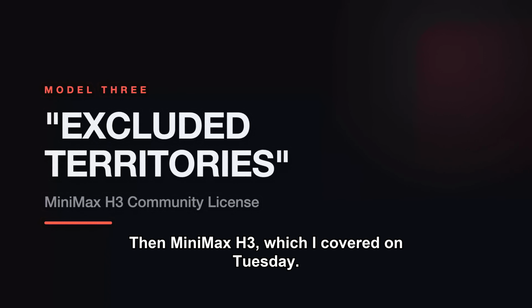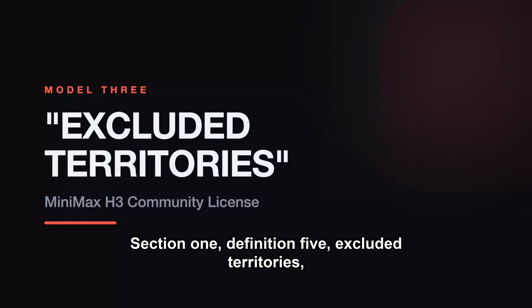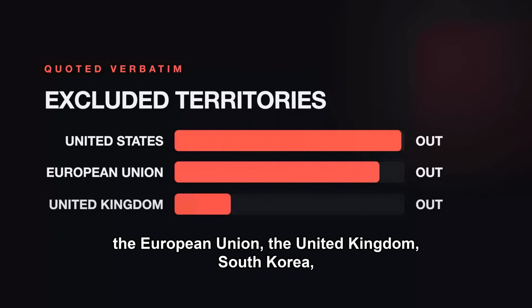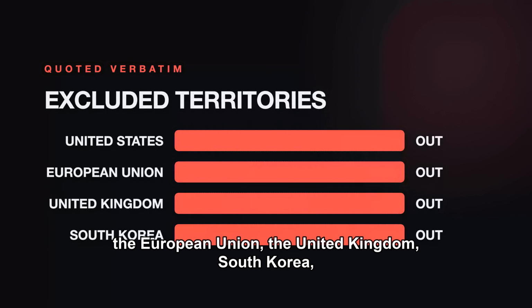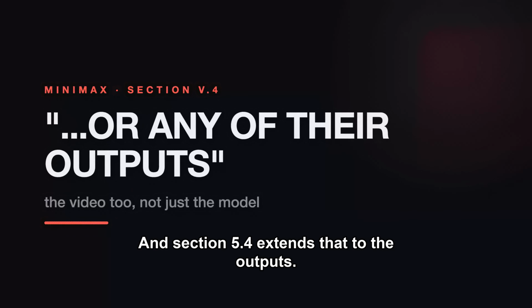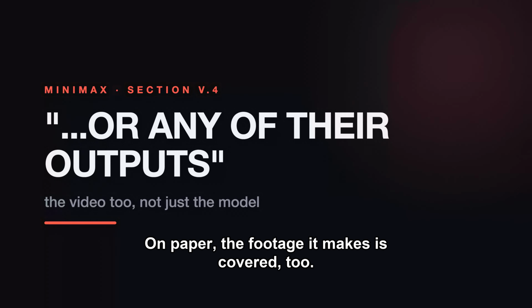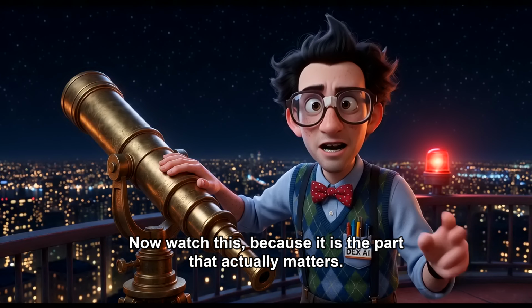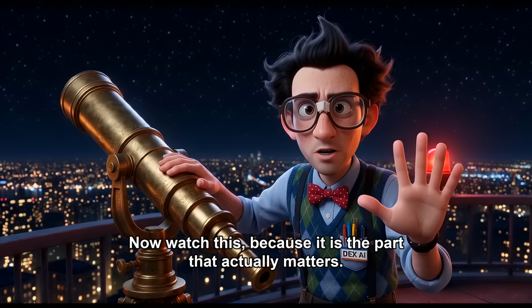Then MiniMax H3, which I covered on Tuesday. Section 1, Definition 5. Excluded territories: the European Union, the United Kingdom, South Korea, and the United States of America. And Section 5.4 extends that to the outputs. On paper, the footage it makes is covered too, not just the model. Now watch this, because it is the part that actually matters.